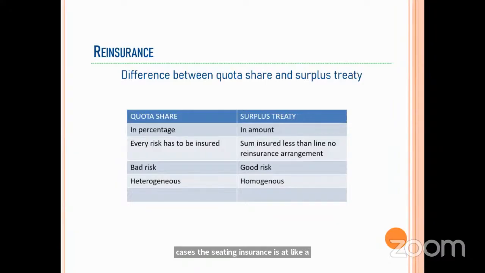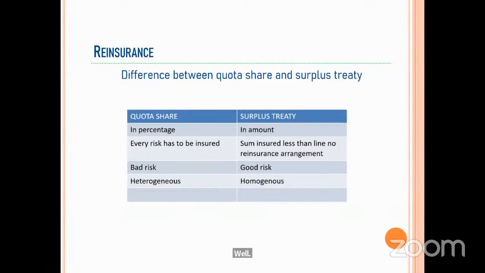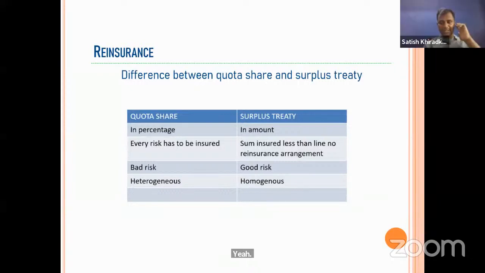A small percentage of premium will be retained at the ceding insurer as brokerage or ceding commission. Whatever the risk that happens, 100% will be recovered from the reinsurer. It's like a broker or agent.